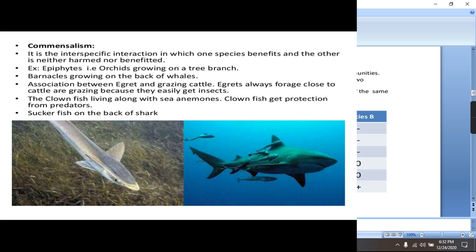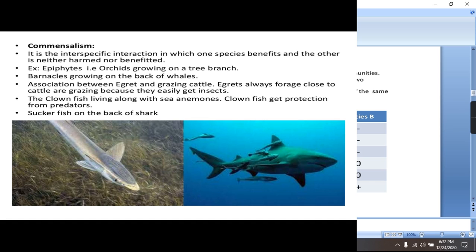Next type of interaction is commensalism. In commensalism, one species gets benefit and the other is neither harmed nor benefited. First example is the epiphytes, for example, orchids growing on a tree branch. Barnacles are also growing on the back of whales. Third example is the association between egret and grazing cattle. These egrets usually follow the grazing cattle, because when the cattle graze, the insects get flushed out from the grasses and become easily available to the egrets.